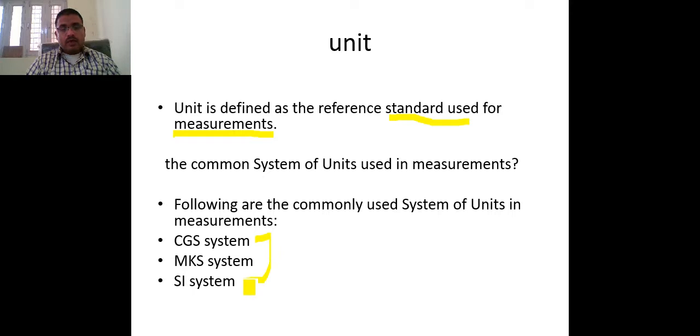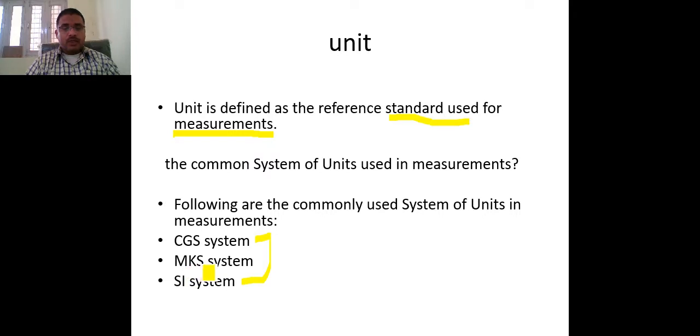There are three common ways in which these units are generated. One is the CGS system, which is C for centimeter, G for gram, and S for second: the centimeter, gram, second system. The second is the MKS system, M for meter, K for kilogram, S for second: the meter, kilogram, second system.